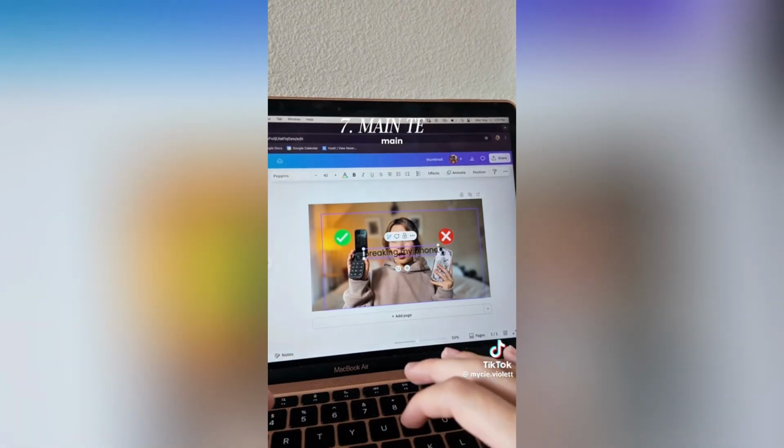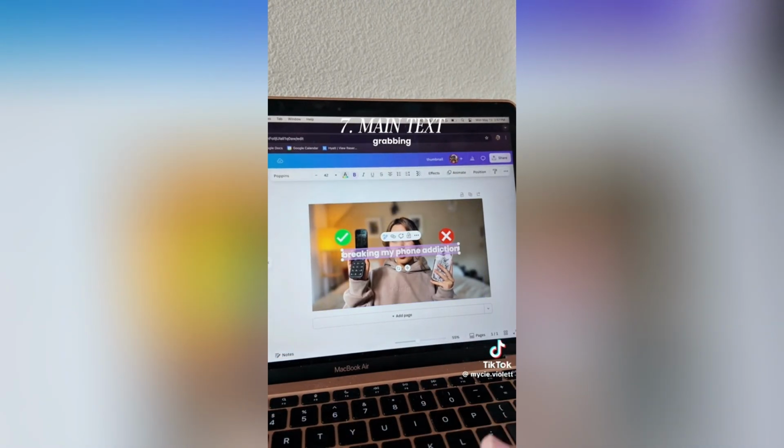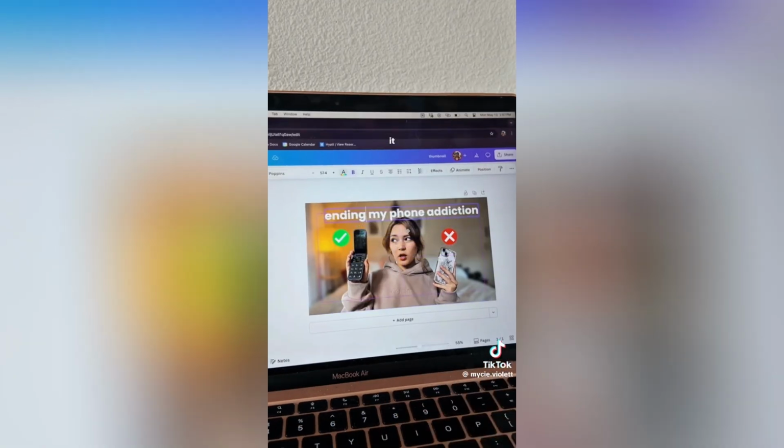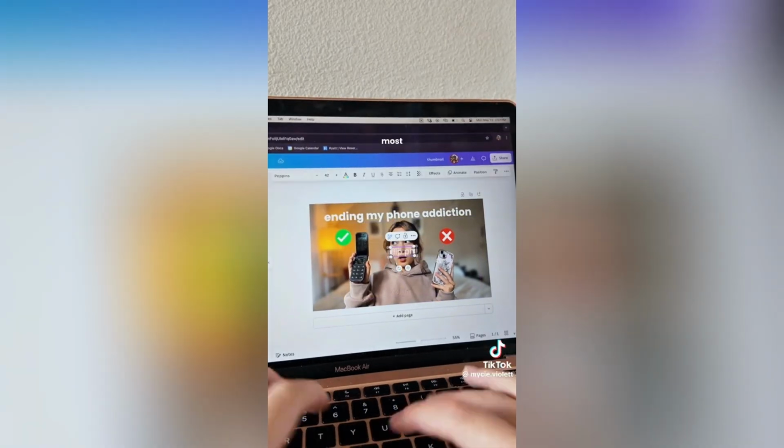Then add in your main text. This title needs to be attention grabbing, eye catching, all of the things. Make it bold, change the wording around so that it's the most attention grabbing it can be.